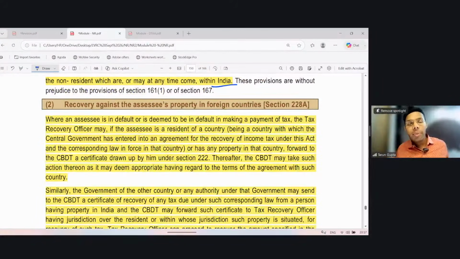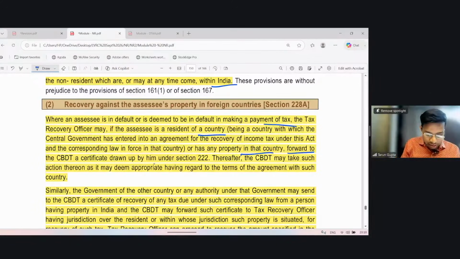The recovery can also be made from the assessee's property in a foreign country. But this is not so simple. Here, what will happen? The assessee in default is deemed to be in default in making payment of tax. The TRO, tax recovery officer, may, if the assessee is a resident of a country with which we have a double taxation avoidance agreement, or such person has any property in that country, forward to the CBDT a certificate drawn by him under section 222, which has the entire details of recovery.